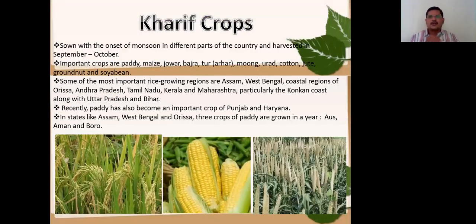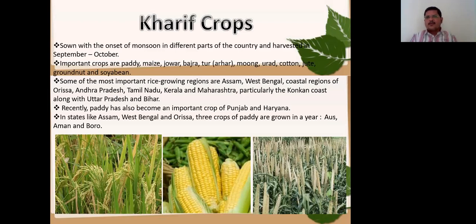Now Kharif crops are sown with the onset of monsoon in different parts of the country and harvesting is generally in September and October. So important crops are paddy, maize, jowar, bajra, tur, arhar, moong, urad, cotton, jute, groundnut and soya bean.